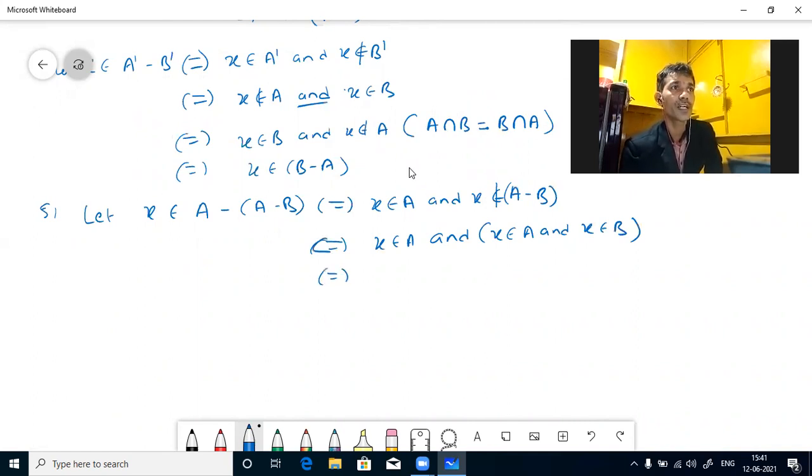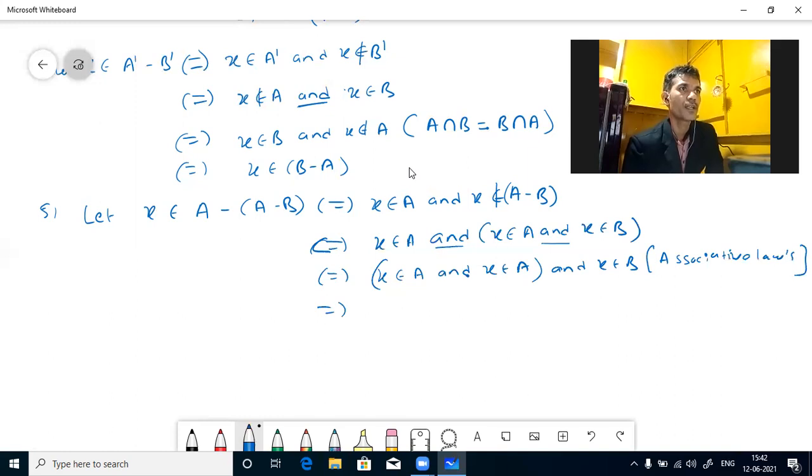Now the associative law is used: X belongs to A and X belongs to A, and X belongs to B. How did you write this? Using the associative law.